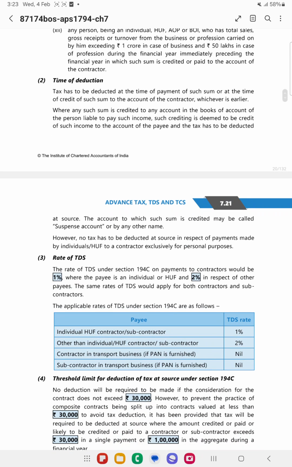Contractor, if in the transport business and they have furnished PAN, then nil. Subcontractor, if they have furnished PAN, then in such cases again it is nil. So if the individual payments are up to 30,000 in case of a single payment, and 1 lakh if they feel the amount is going to exceed 1 lakh, then in such cases TDS needs to be deducted.